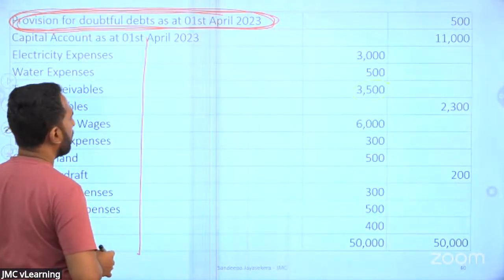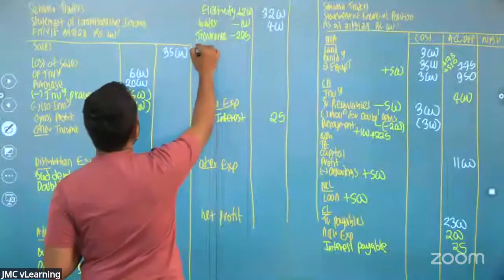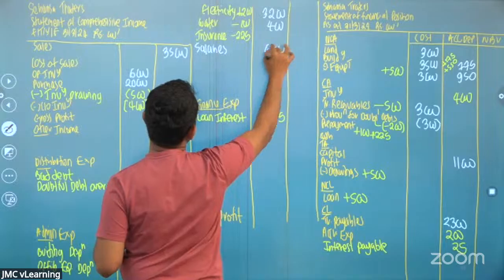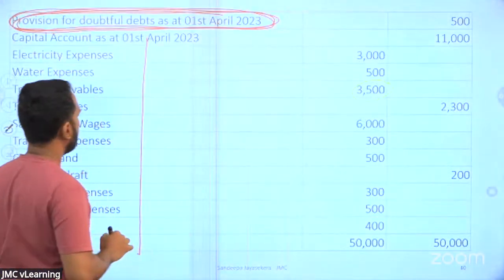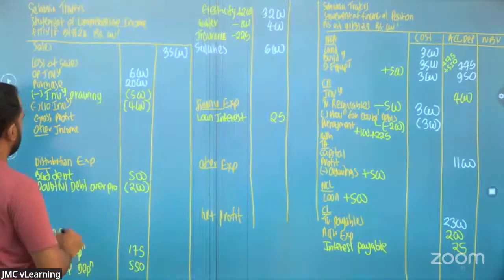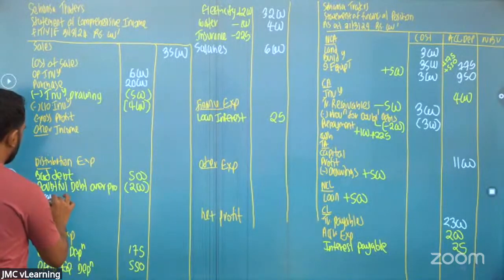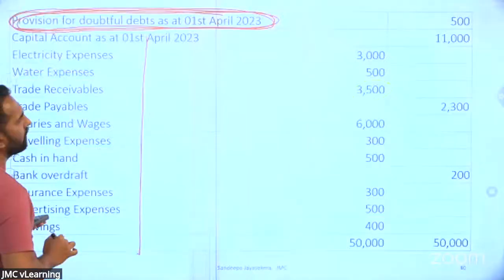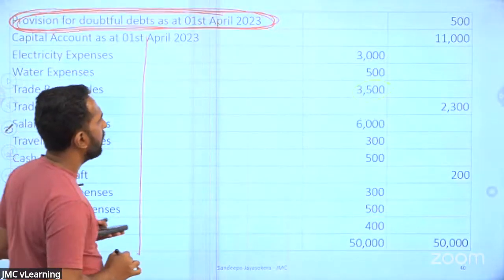Salary 6,000, traveling 300. Traveling is a distribution expense. Cash in hand 500.